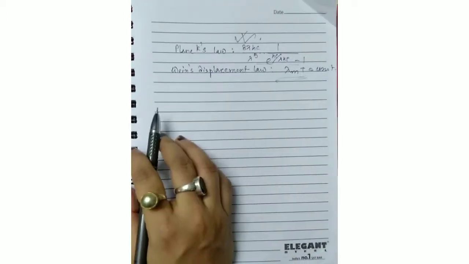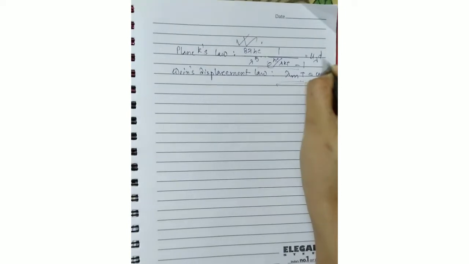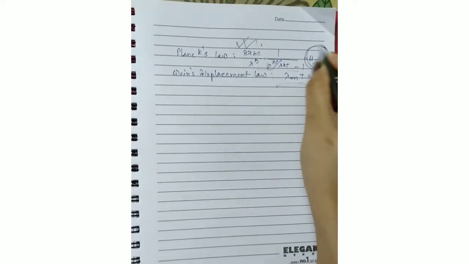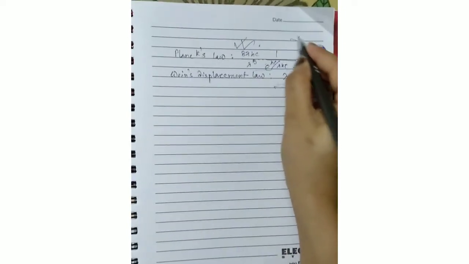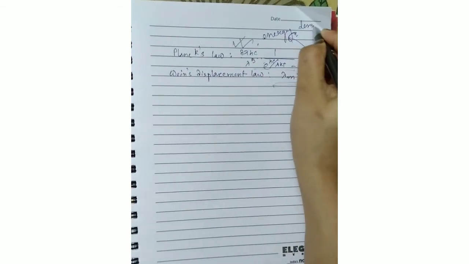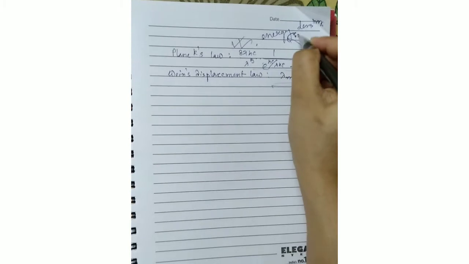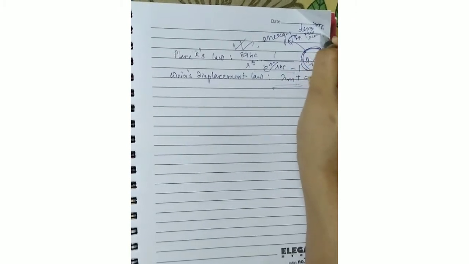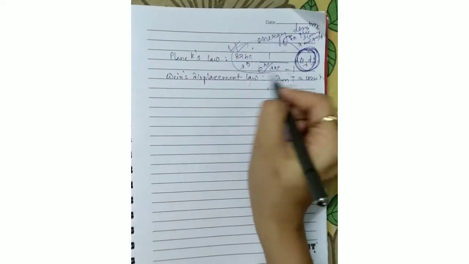So first, what is it? Basically this is U lambda d lambda. What is U lambda d lambda? Basically this is the energy density, the energy density in the range lambda to lambda plus d lambda. Okay, so now we will proceed.